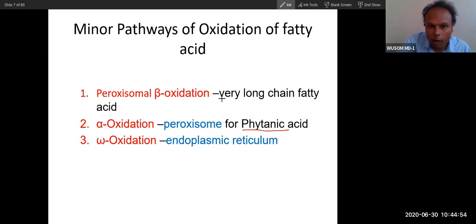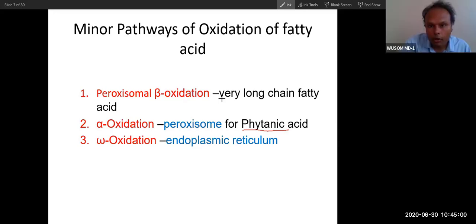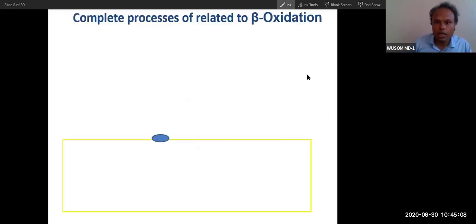So did you understand up to this? Yes, sir. But 95% of fatty acid oxidation happens in mitochondria, through beta oxidation. So we will talk in detail about beta oxidation. Let's start. What is the complete process? Let's talk about the complete process right from lipolysis to beta oxidation, so you will have a complete context of the process.